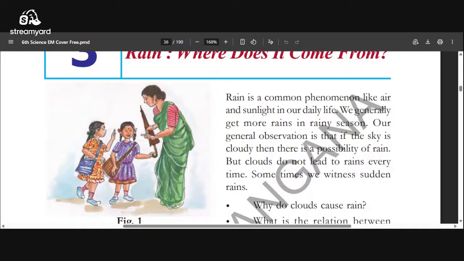Chapter name: Rain, where does it come from?